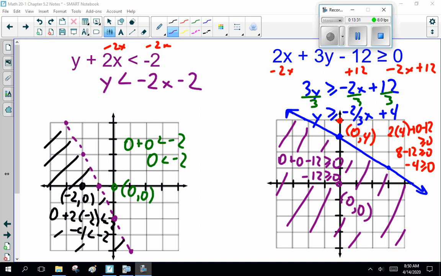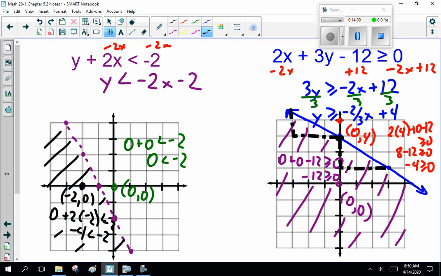Okay, guys, when I did this, I got y equals -2/3 x + 4. I got my blue line like that. The y-intercept is 4, and -2/3 means I go down 2. Here's my y-intercept of 4. I go down 2 and to the right 3, or back 3 and up 2. So I got my line. It's greater than or equal to. The equal to part means it's a solid line.